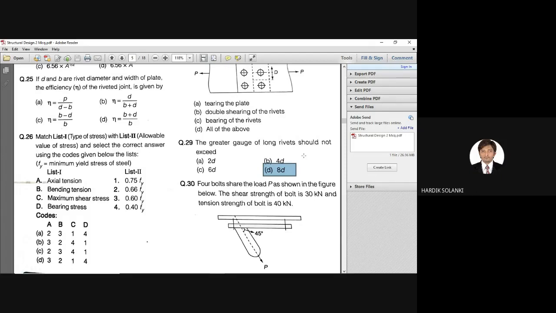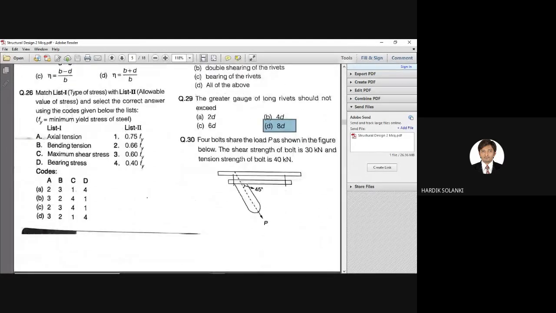Again, this has no explanation. You need to remember the value. This type of question can get confusing because there is a maximum length for edge distance, a minimum length for edge distance, a maximum pitch distance, and a minimum pitch distance. So this type of question gets tricky. You need to read the question very carefully and be very clear about your answers. Otherwise, these questions can go horribly wrong. Again, next question number 30.